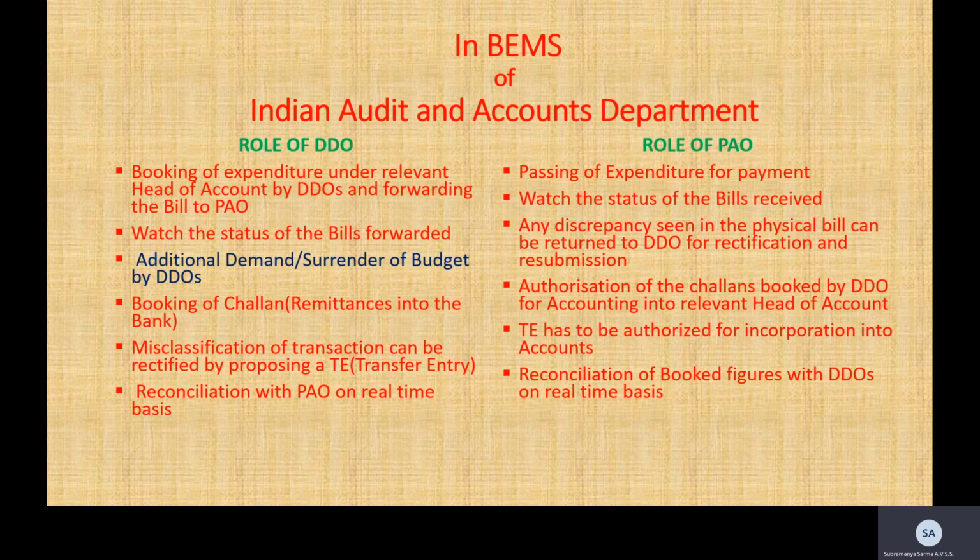Similarly, authorization of the challans booked by the DDO. They have to authenticate it for accounting purposes so that the amount goes to the relevant head of account. Then the transfer entry also has to be authorized by the PAO for the same accounting purpose. Then reconciliation of the book figures with the DDO on a real-time basis. So both have to work in synchrony.